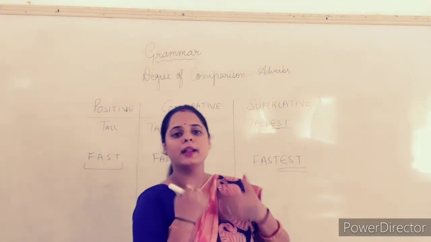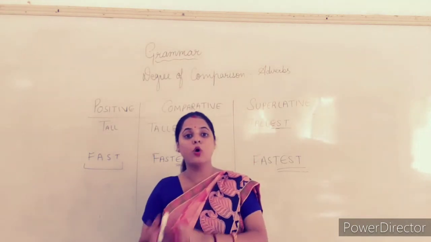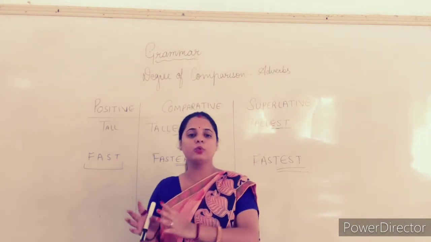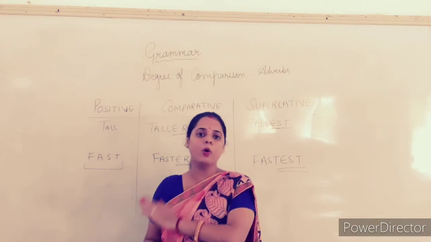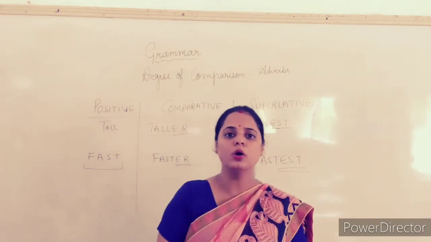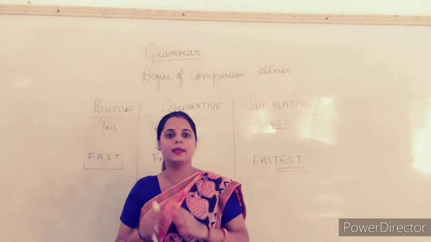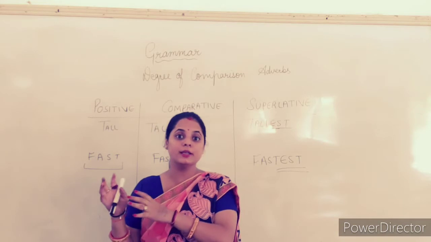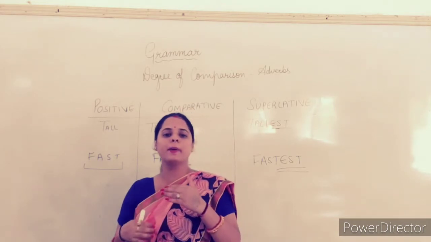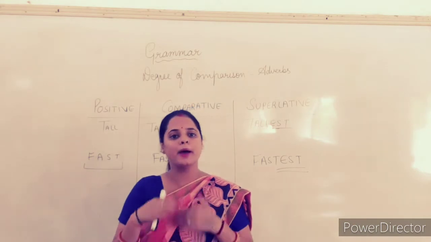Now children, there are many words where we have to add more and most. This more and most also gives you the hint that comparison is taking place, like we are comparing one thing with another thing, right? So the comparison is going on.